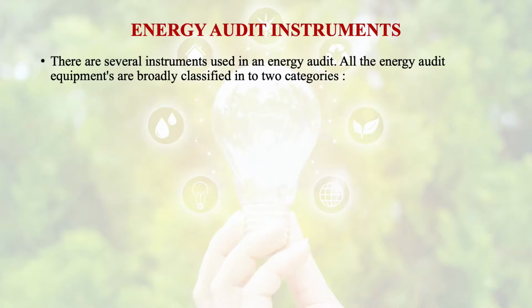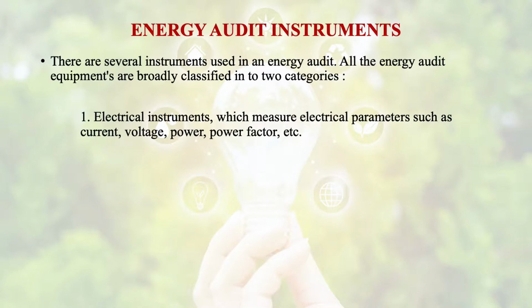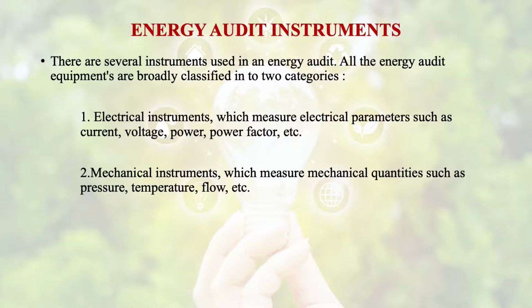All the energy audit equipments are broadly classified into two categories: electrical instruments, which measure electrical parameters such as current, voltage, power, power factor, etc., and mechanical instruments, which measure mechanical quantities such as pressure, temperature, flow, etc. So let us discuss them one by one. First we will discuss electrical instruments.